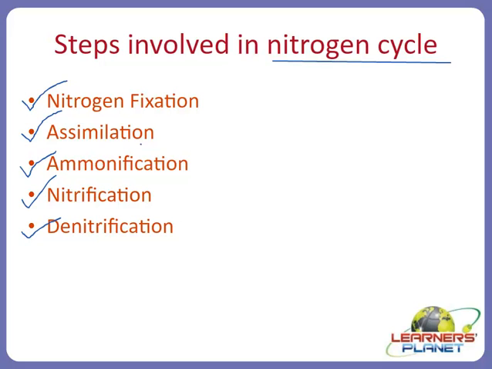So the things which are being eliminated from the plant and the animal body, that sort of nitrogenous waste is further converted to ammonia by the action of certain other kinds of bacteria. Then comes nitrification. Nitrification is also the formation of oxides of nitrogen.